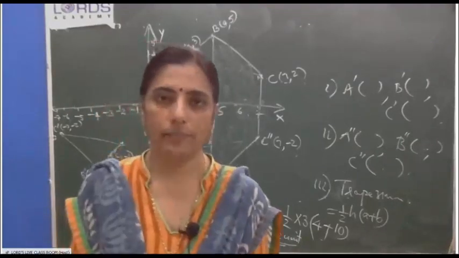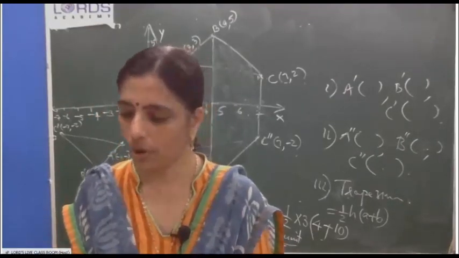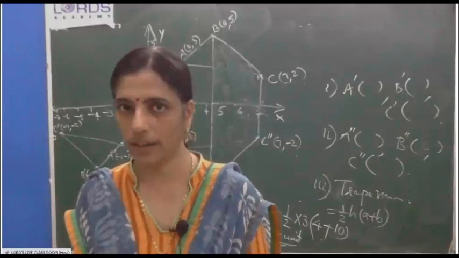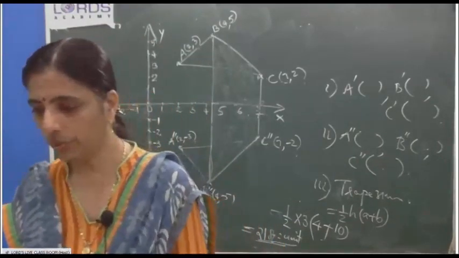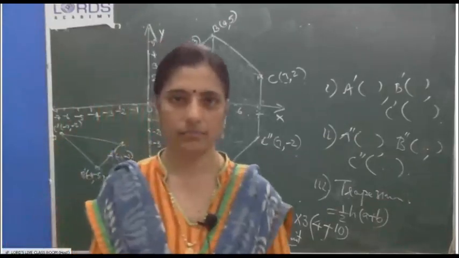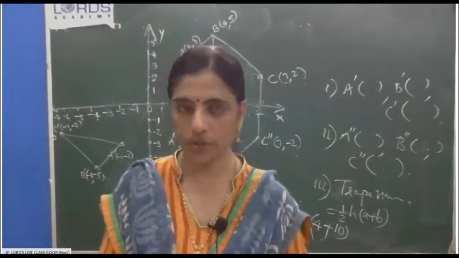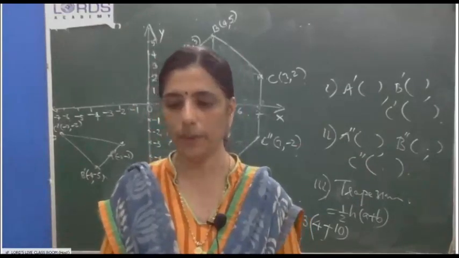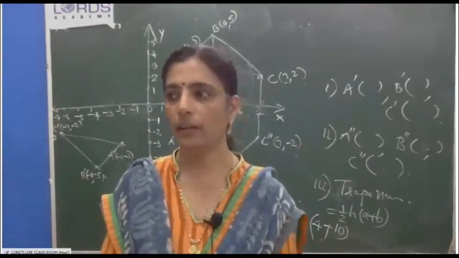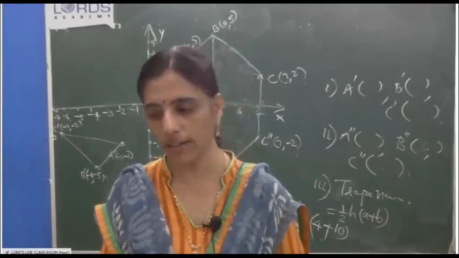Now, the chapter is over. Almost all the class works we have done. Class works means worked-out problems we have done. Now, if you need, we can discuss some problems from exercise 12B. All of you please take exercise 12B. And before that, if there is any doubt, you can ask.